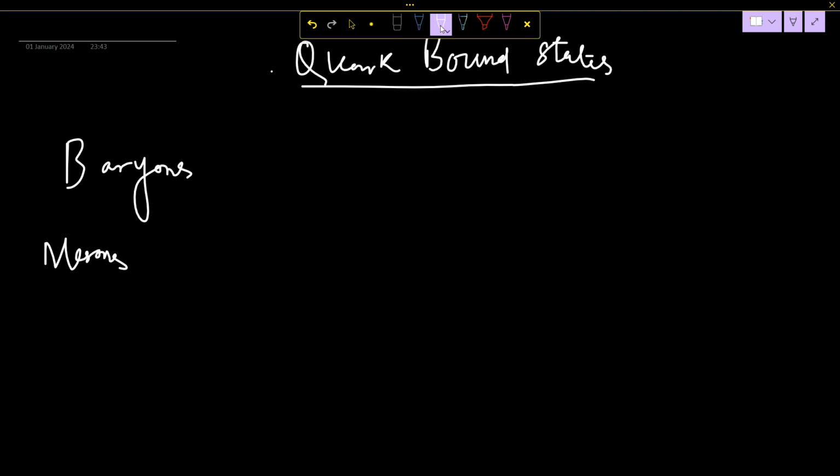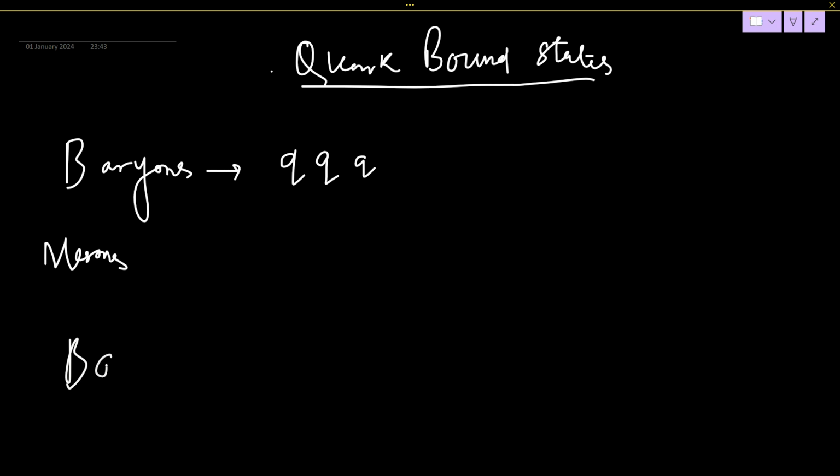So how are they made of quarks? See, baryons are a bound state, simply made of three quarks. So we can say in a sentence: a baryon is a three quark bound state.